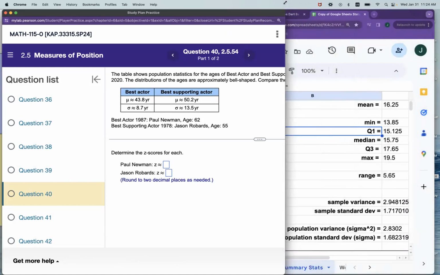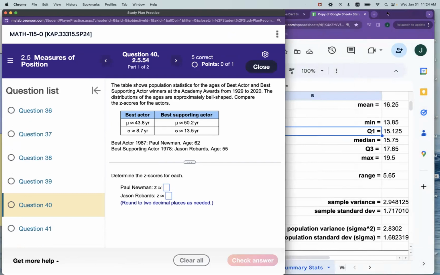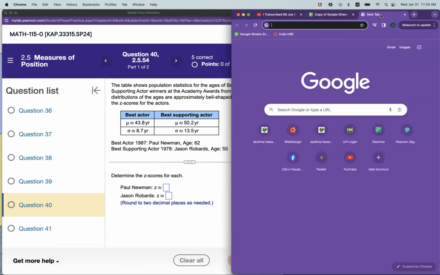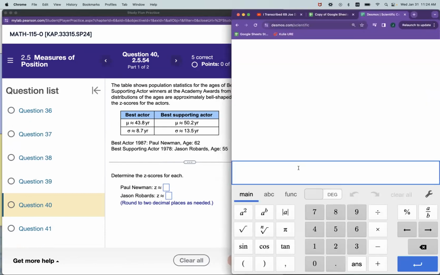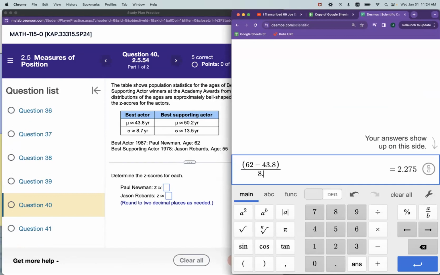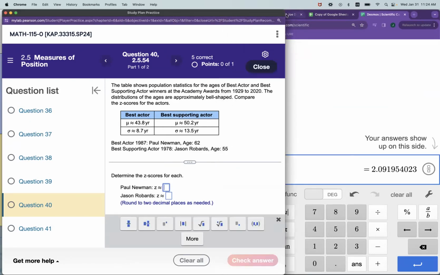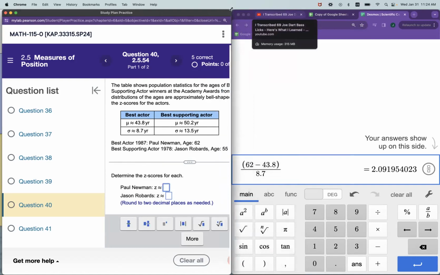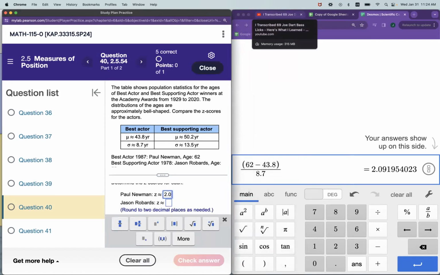And we're also given the standard deviation. So it's a super easy little calculation here. We take his age, 62, minus the average, 48.3, and divide by the sigma of 8.7. That gives you your z-score. This is for best actor, Paul Newman. 2.09 to the nearest 2 decimal places.